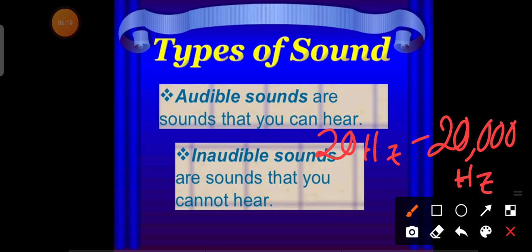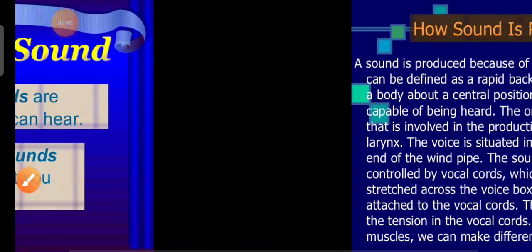We cannot hear a sound which has a frequency of more than 20,000 hertz or less than 20 hertz. The range between them is called the range of audible sounds. Inaudible sounds are those sounds which have a frequency larger than 20,000 hertz or less than 20 hertz.